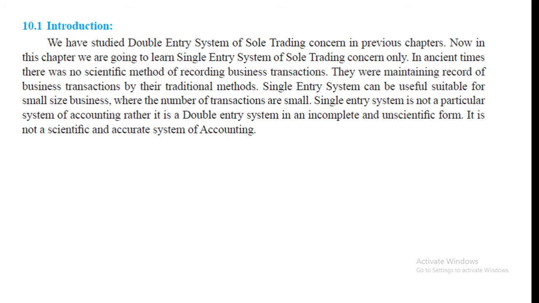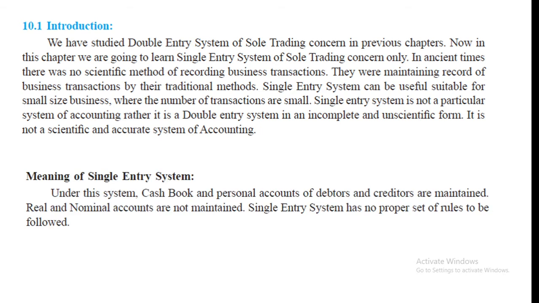Under single entry system, cash book and personal accounts of debtors and creditors are prepared. Real and nominal accounts are not maintained in single entry system. There are no proper set of rules to be followed in single entry accounting system, and that's why it is incomplete and unscientific method.